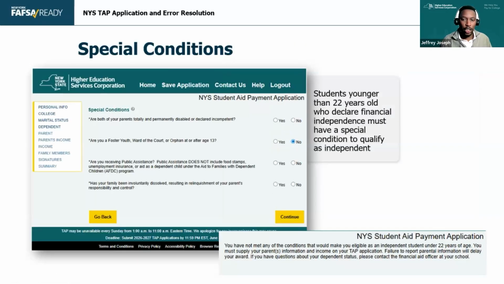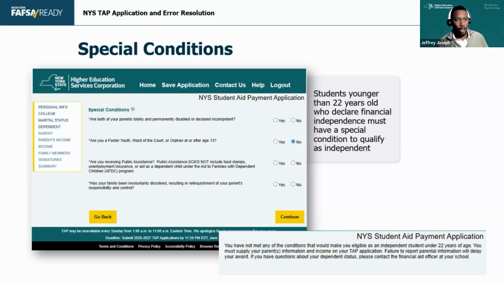Now, as I mentioned, the special condition is really important. If they don't have a special condition and they're under 22, they will be considered a dependent student, right? And there's a message here that says you have to have a special condition in order to be independent. If you don't, this is a new message down here: failure to report parental information will delay your award. So we'll let the students know early, whether they have to or don't have to, put in parent information.